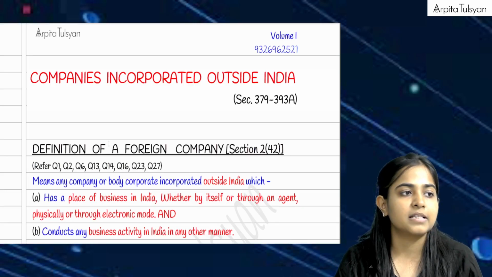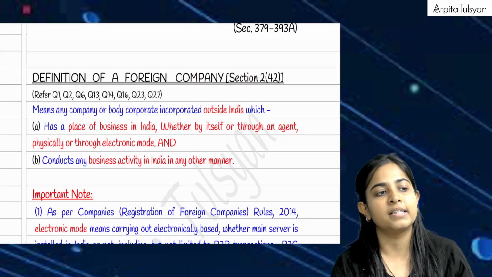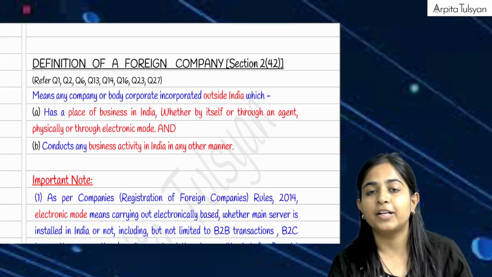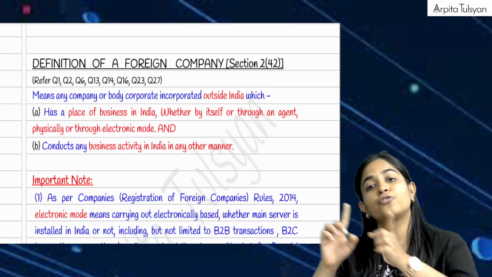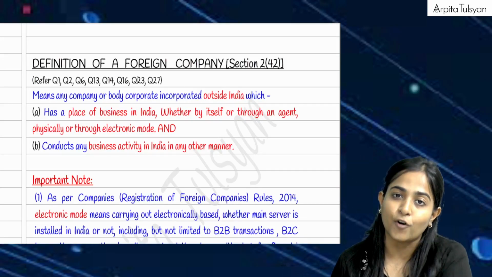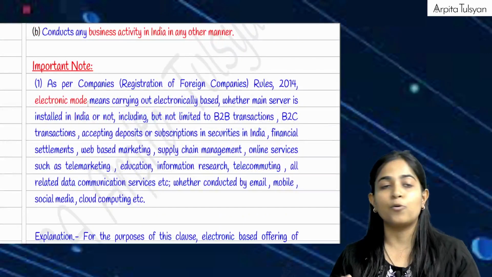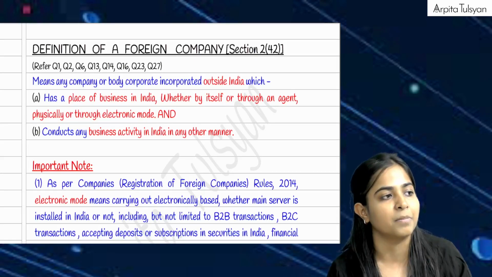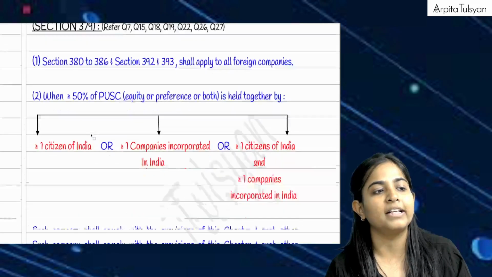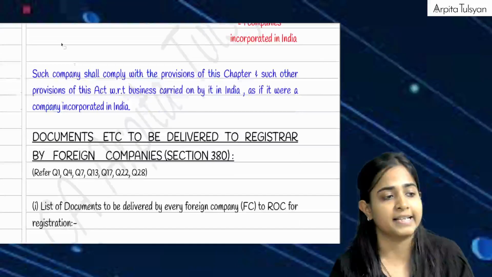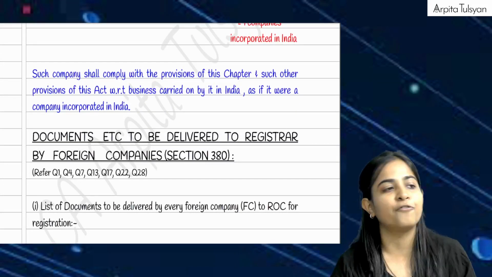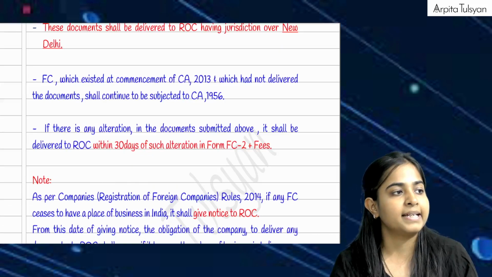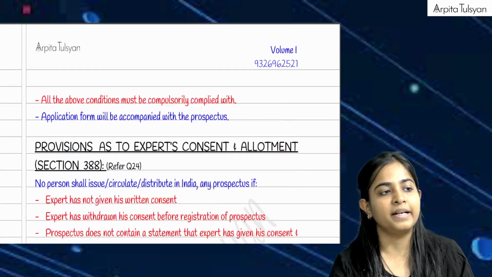Yes, so now this is the first chapter. As you can see here, important things or keywords are covered in red. Acha, beside every particular section I have given the reference to the subjective question answers, which you'll find in your volume number 3, right? So that suppose if you want to refer to all questions on this particular section, you can refer to these question numbers in your subjective book, and accordingly diagrammatic representations etc. have been done, so that it becomes easy for you to remember and revise. Yes, this is how this particular chapter has been done.